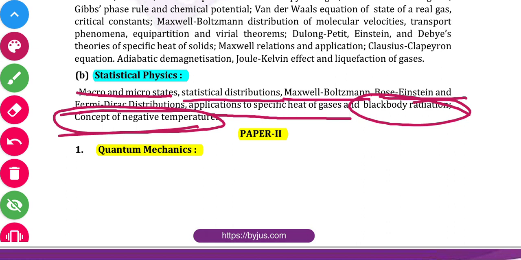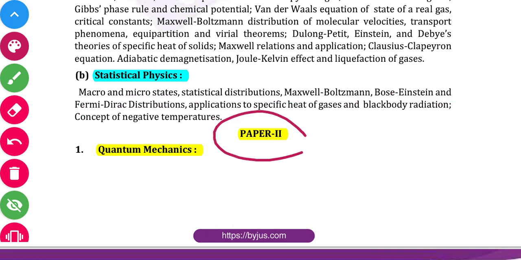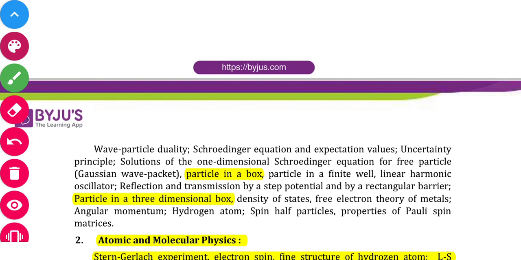Okay, so now the paper two syllabus starts from quantum mechanics, a very important unit at the same time. So quantum physics will include wave particle duality, Schrodinger's equation, and expectation value, uncertainty principle.